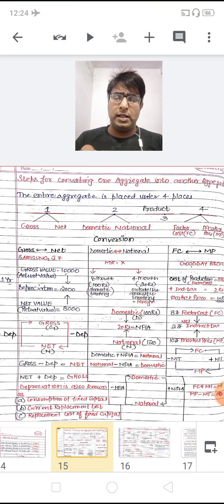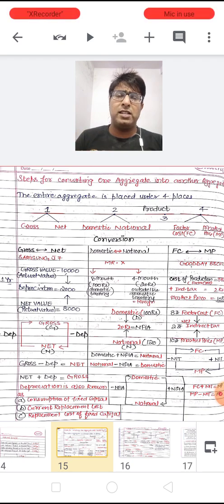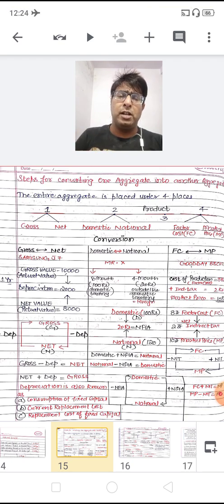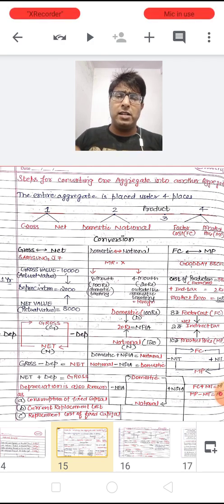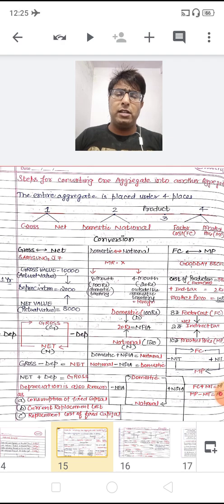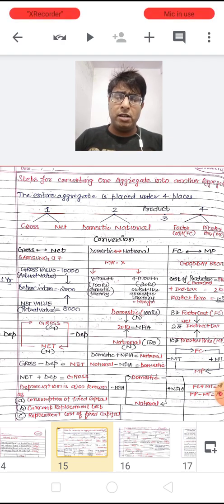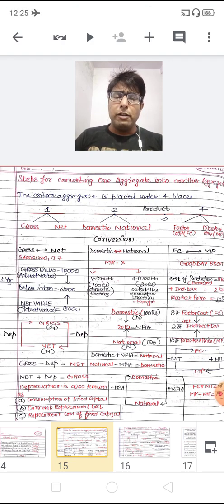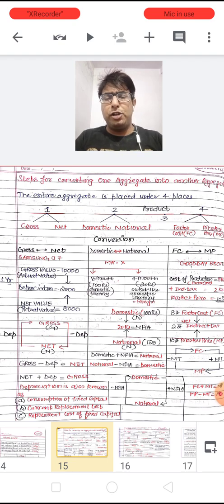What is this 2,000 rupees? This is the value of depreciation. Depreciation is basically considered as the decrease or a fall in the value of final capital goods. So when I want to reach from gross to net, I have to subtract the depreciation, and when I go from net to gross, I have to add depreciation.